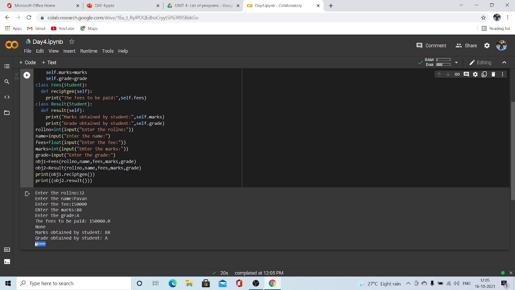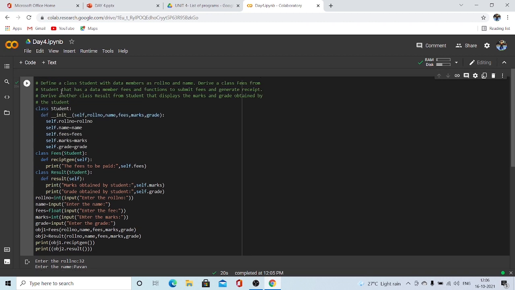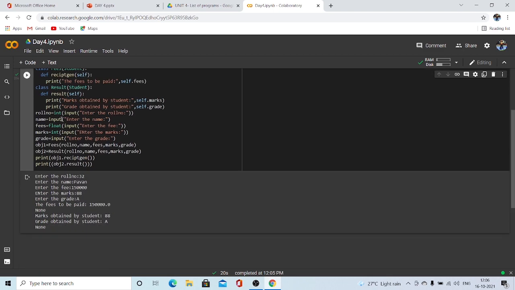Don't worry about the None values. I told you, if you are not using return, we'll be obtaining None. So we have got the result we wanted, like they asked in the question, right? From the student, we are deriving the fees and result and obtaining the tasks we want to do.